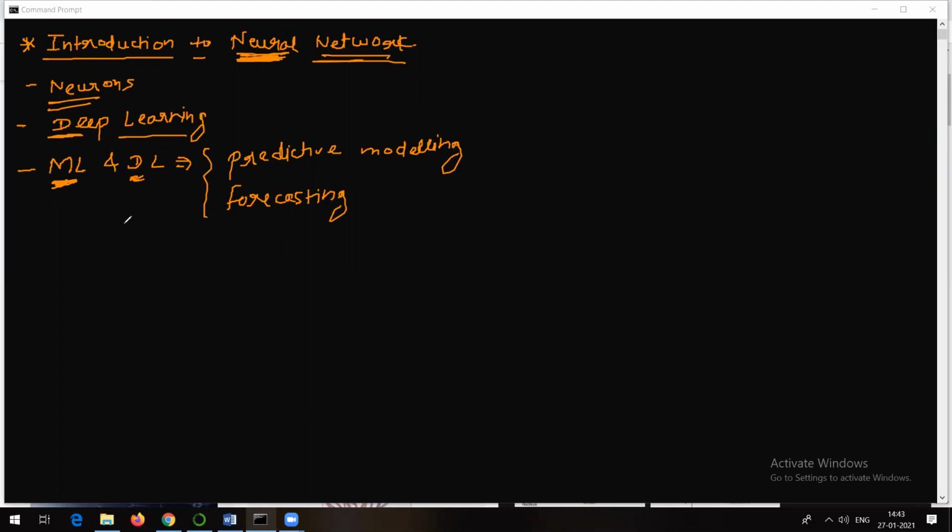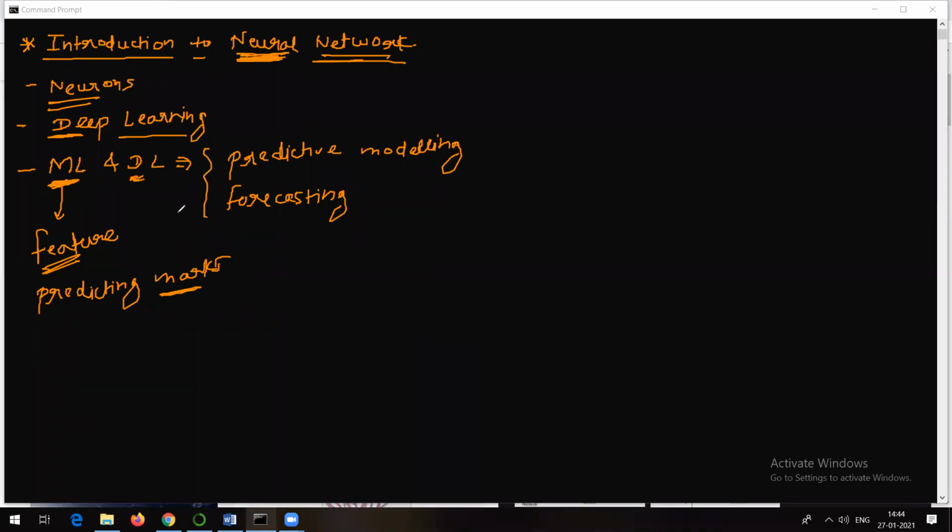Specifically in ML, we decide the feature, or I can say attribute. So in ML, we decide the feature which affects the output. For example, take an example of predicting the marks of a student. Here we as humans decide the features which are going to affect the marks of the student. Whatever features affect the marks of a student will be decided by human scientists. That's what happens in case of machine learning.